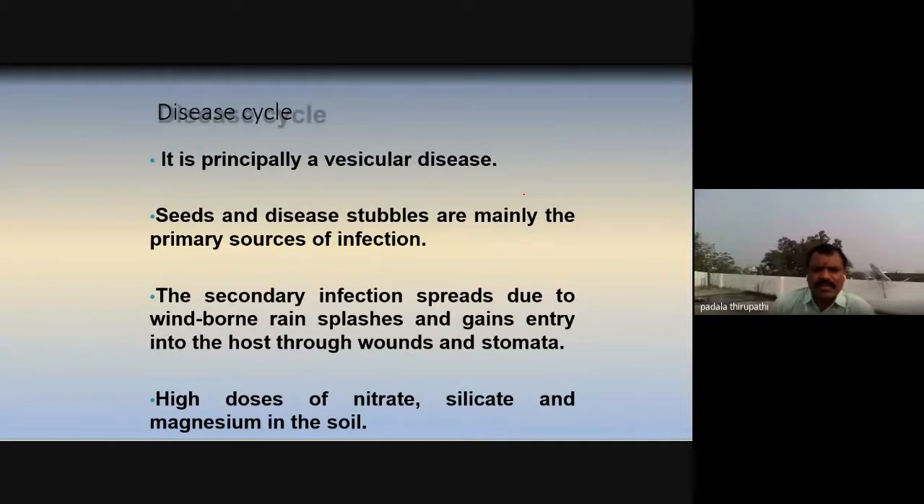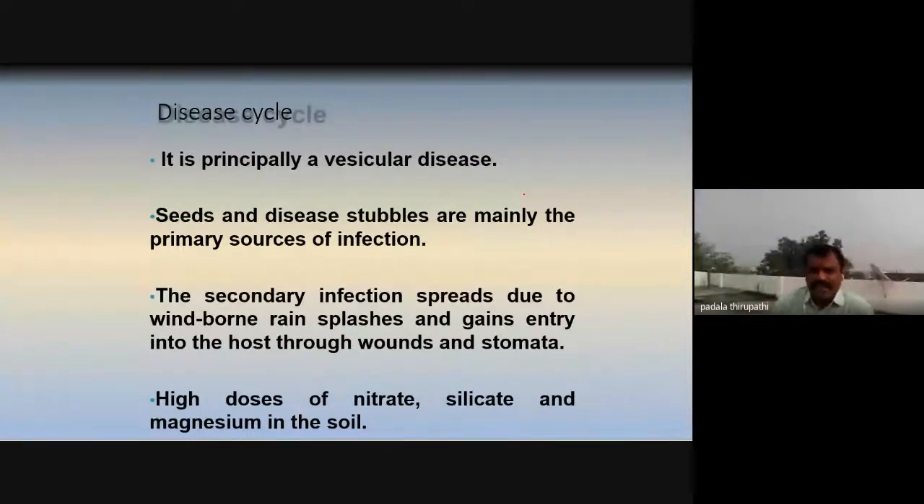The primary sources of infection are in seeds, my dear friends. The secondary infection spreads due to wind-borne rain splashes, and the bacteria enter the host through wounds and stomata of the plant. Then high doses of nitrate, silicate and magnesium in the soil: whenever the soil contains these high doses, the disease spreads very rapidly.